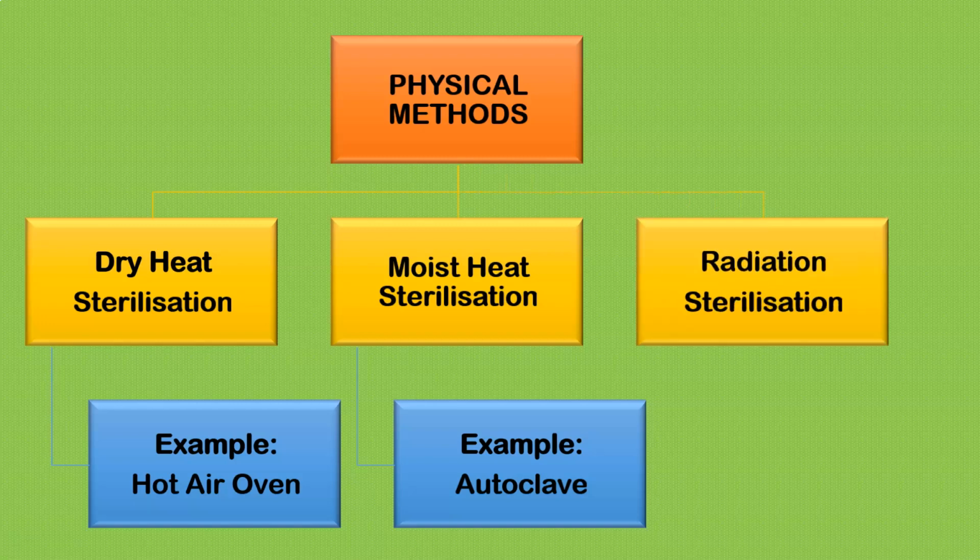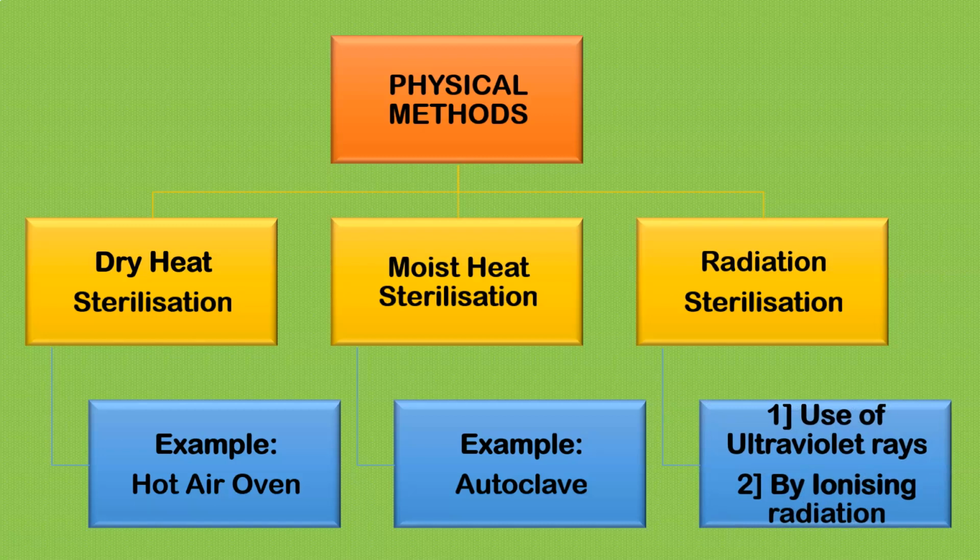Then the third one is radiation sterilization. Radiation sterilization is again of two types, that is sterilization by the use of ultraviolet rays, and the second one is sterilization by ionizing radiation. So this is about the physical method.